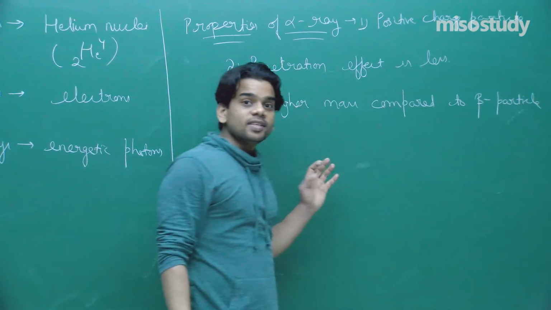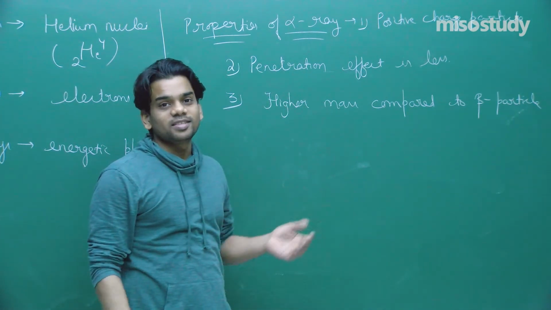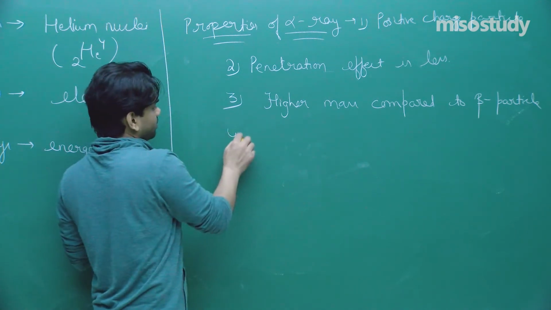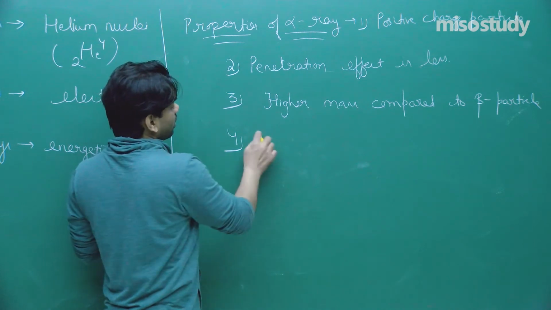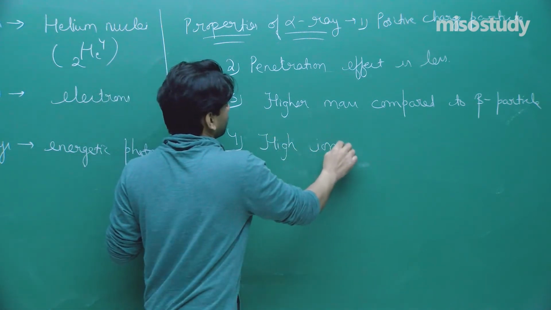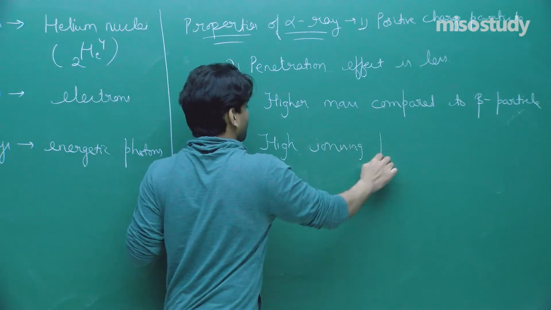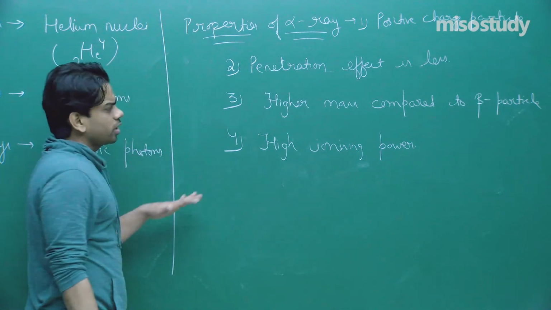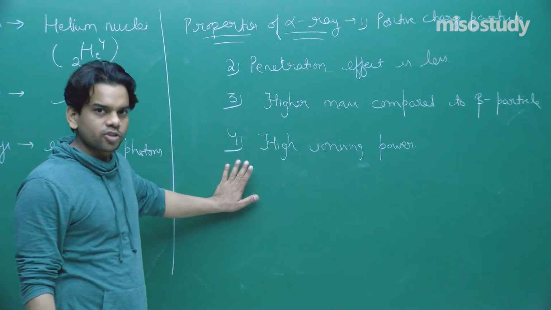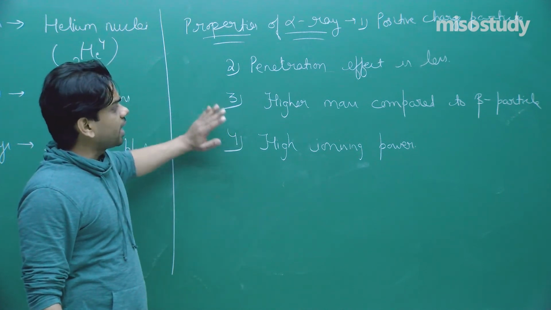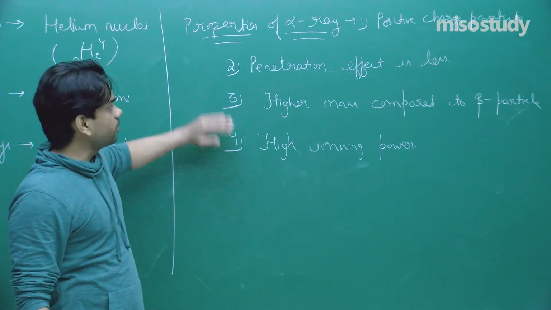Now, since it is doubly charged, it can ionize atoms. It has very high ionizing power. These are the 3 important properties: the penetration effect, the mass, and the ionizing power.